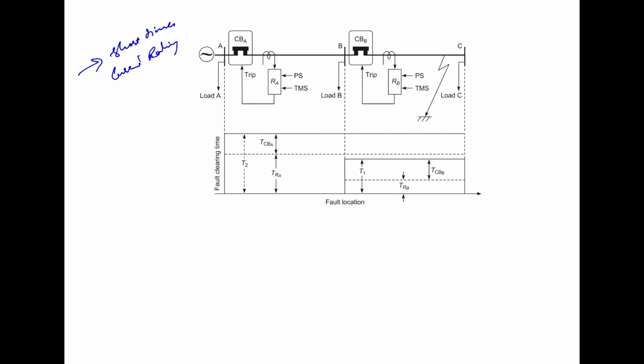T1 is made up of relay B operating time plus the circuit breaker operating time. So T2 is actually made up of relay A operating time and the circuit breaker A operating time.